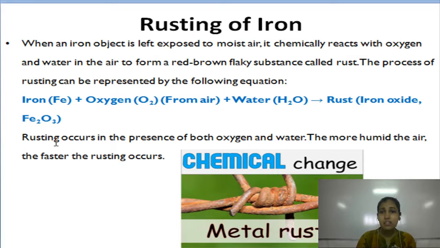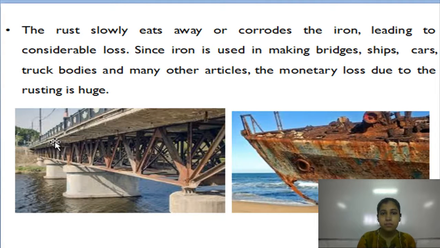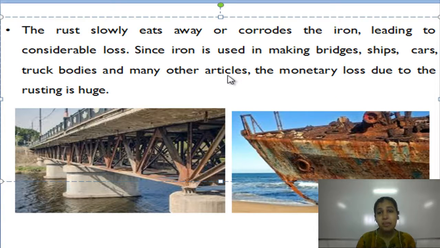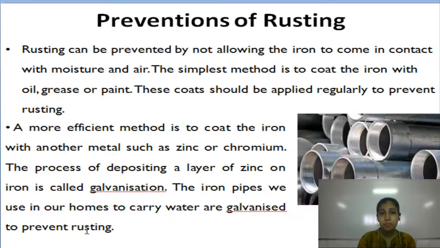So, rusting occurs in the presence of both oxygen and water. The more humid the air, the faster the rusting occurs. The rust slowly eats away, or corrodes, the iron, which leads to considerable loss. Since iron is used in making bridges, ships, cars, truck bodies and so many other articles, the loss due to rusting is huge.